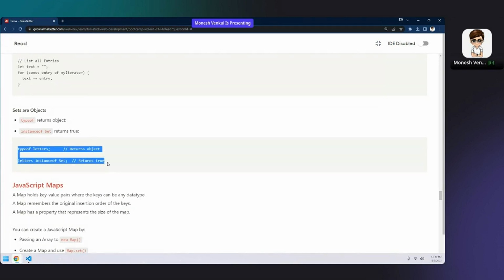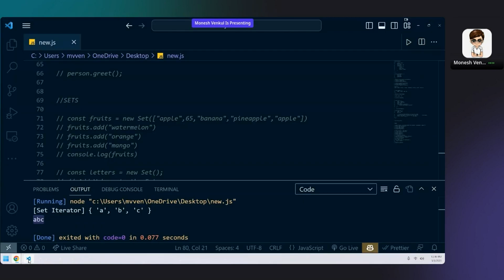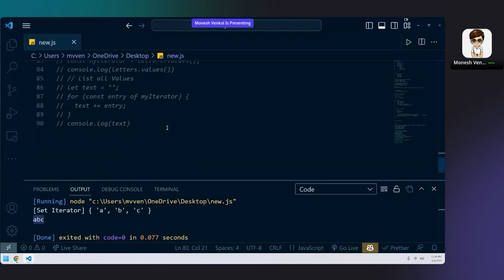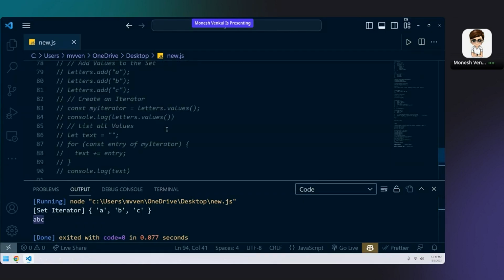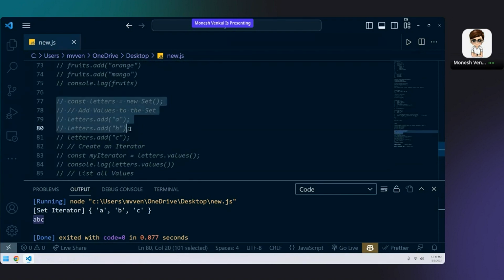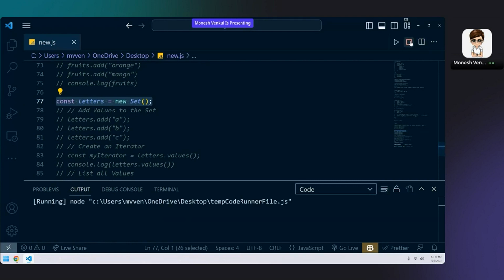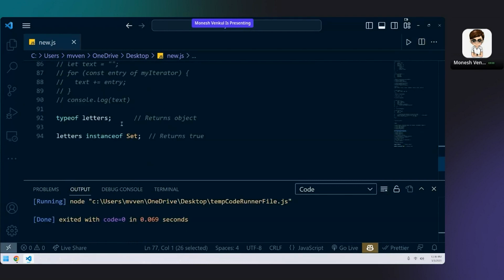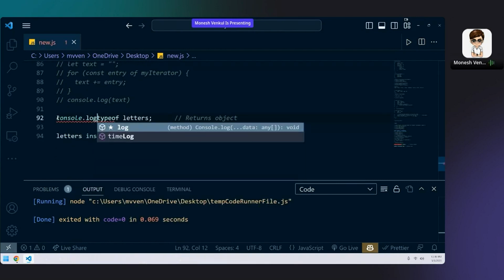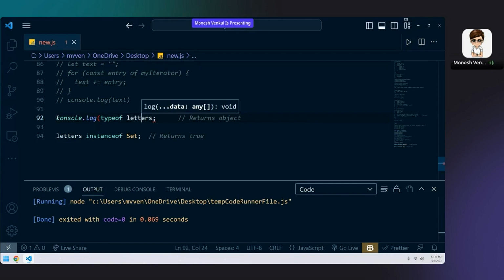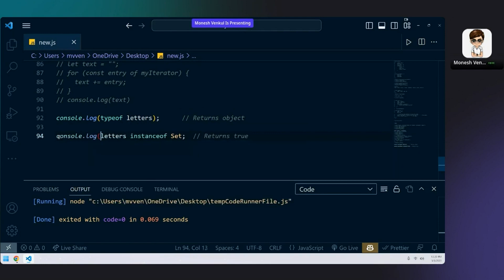One interesting thing I want to show. I just want to show you one small thing. There is a small difference between instanceof and typeof. I want to show you that. Console.log.